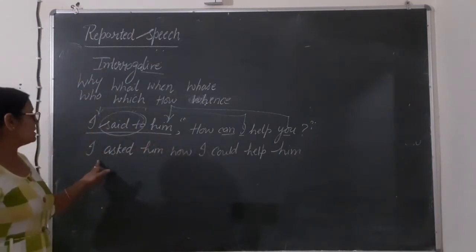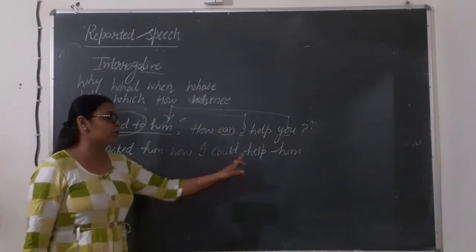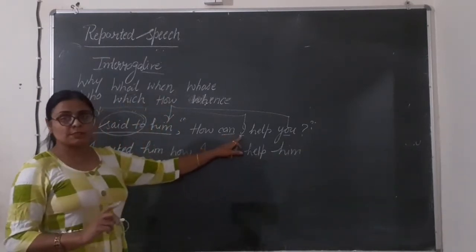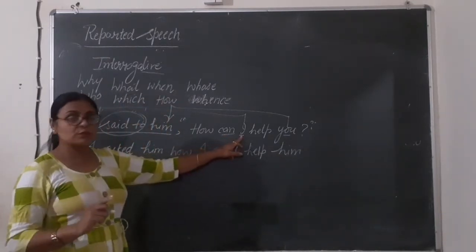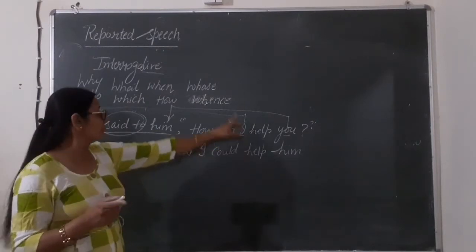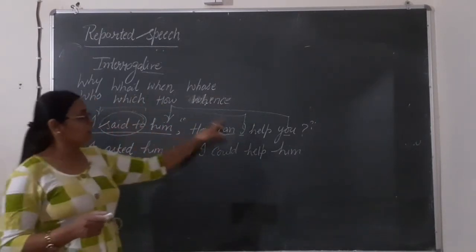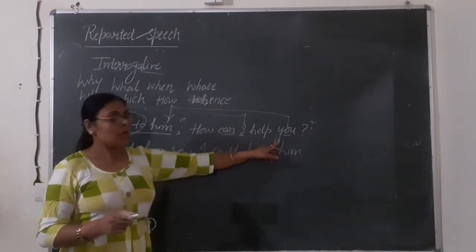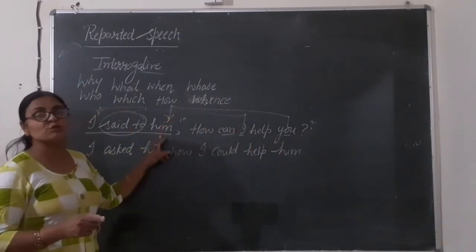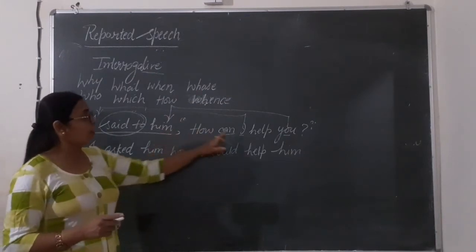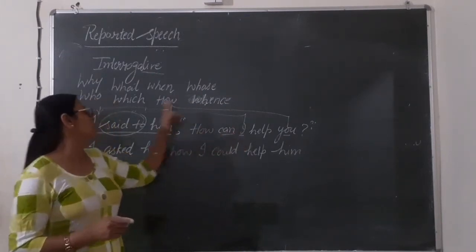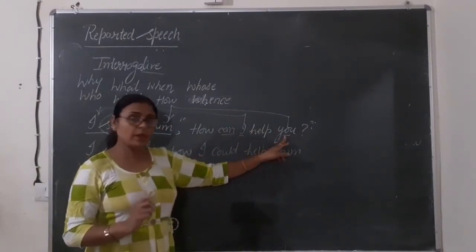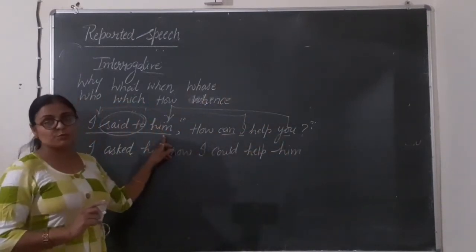Okay, so it is I asked him how I could help him. Let me tell you once again. In the inverted commas, I is here. This is our first subject in the reported speech. This will be changed into our subject. अगर आपका यहाँ you होता, how can you help me? तो फिर हम you को अपने object में change करते. Okay? But here यहाँ पे हमारे पास I है, तो हमने इसको subject में change कर दिया. Fine. Second subject जो है वो हमारा you है, इसलिए हमने उसको object में change किया.